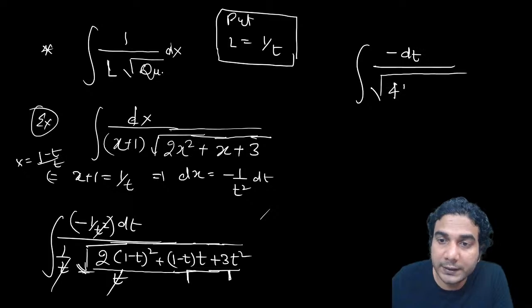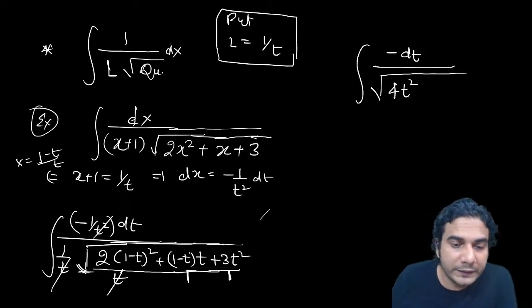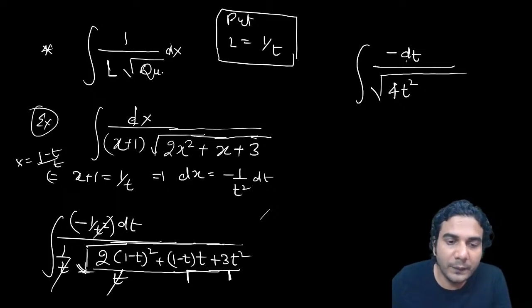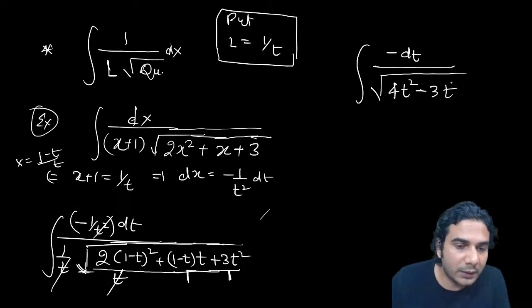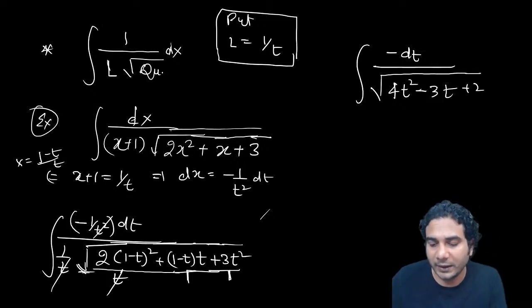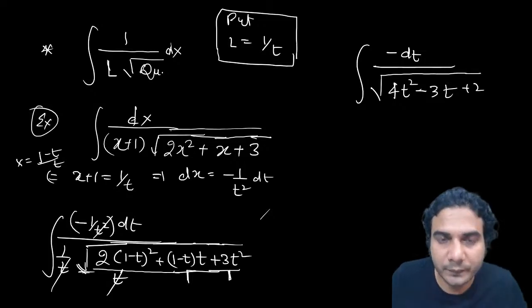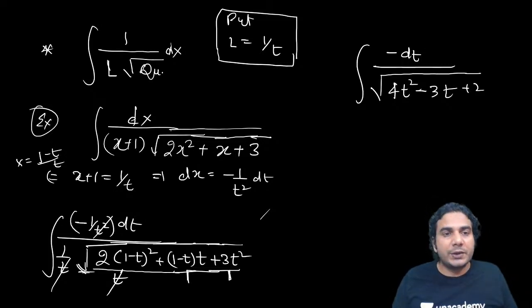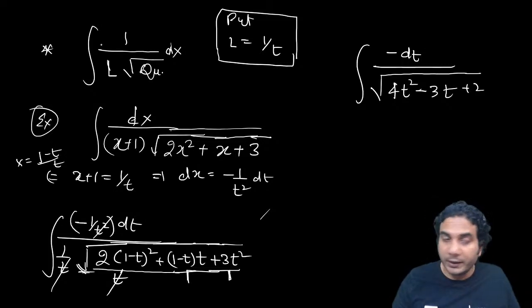This will be minus t and minus 4t from this, so it will be minus 3t in total. And the constant term will be only 2, so plus 2. Now you know how to solve it. Make it a perfect square and it is done. So this was the integration of 1 upon linear into under root of quadratic.